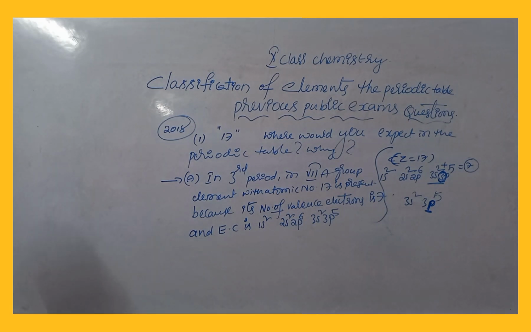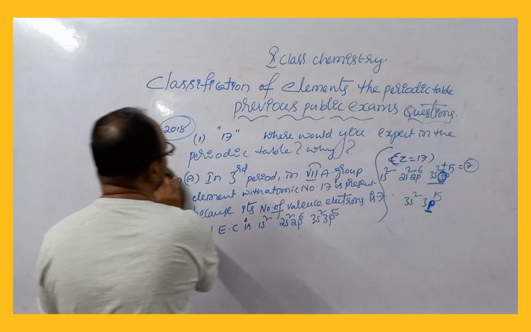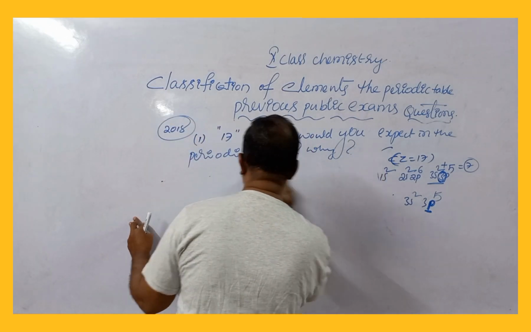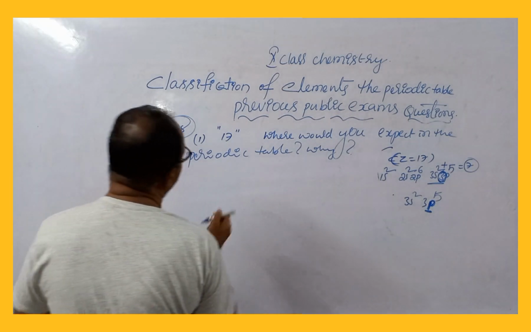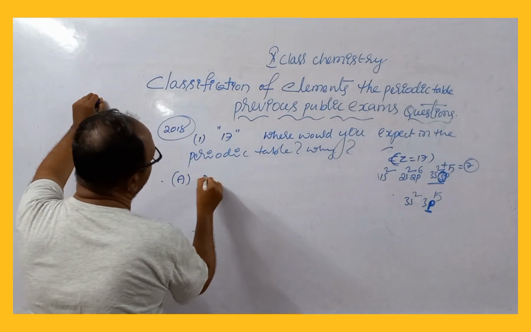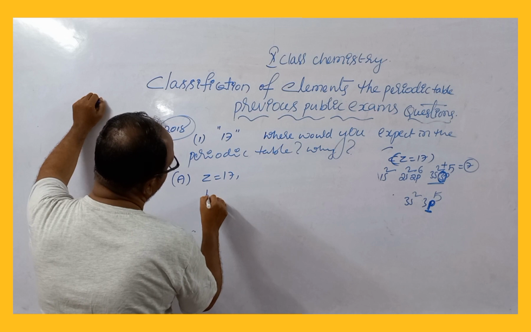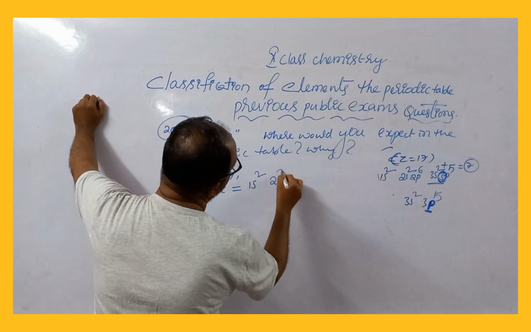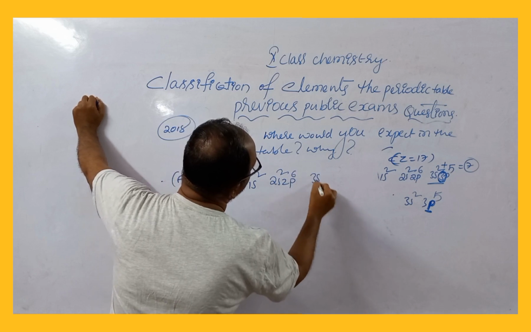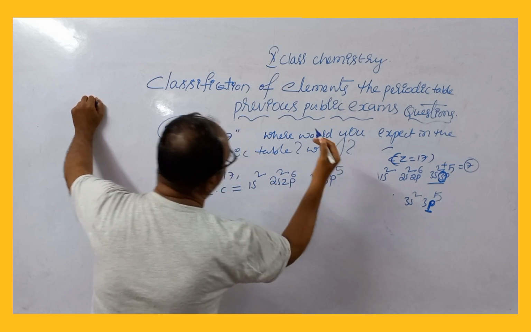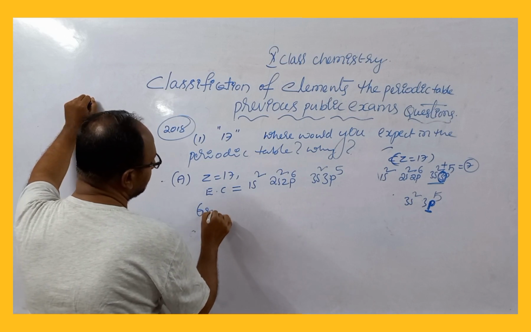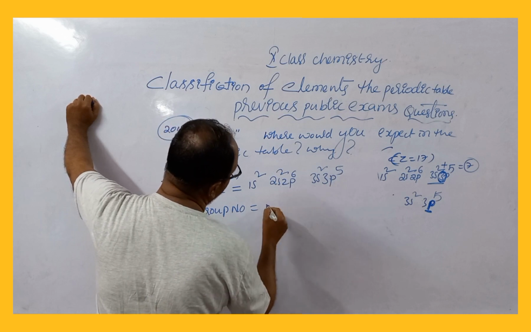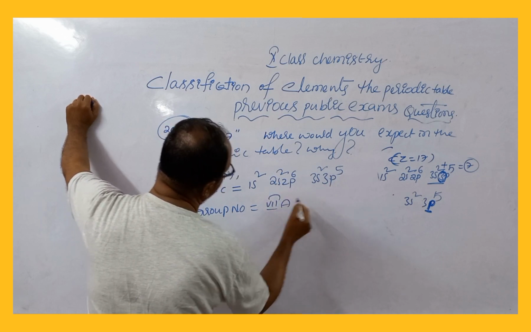In another way you can write it like this: atomic number is 17, electron configuration is 1s2, 2s2, 2p6, 3s2, 3p5. Group number: valence electrons 2 plus 5, so the group number is 7A.